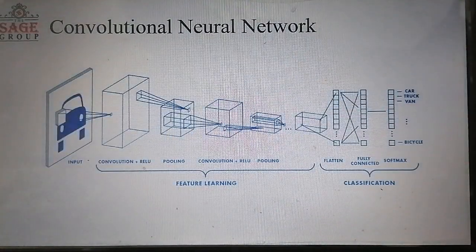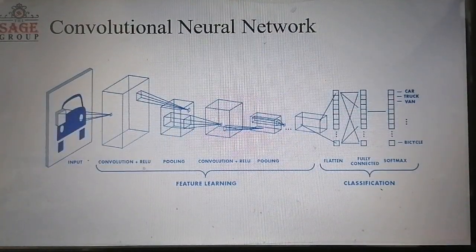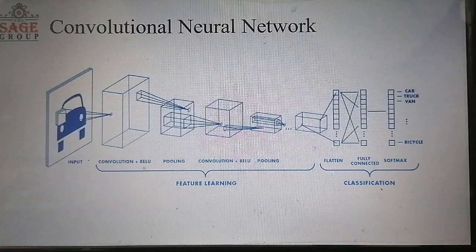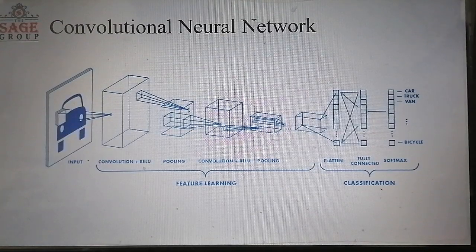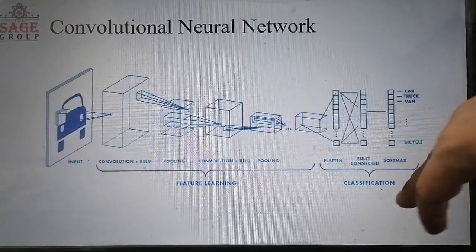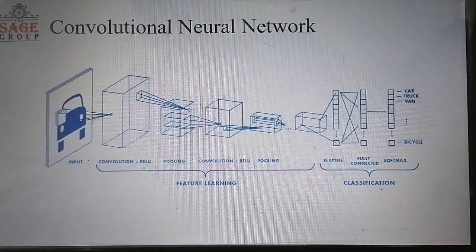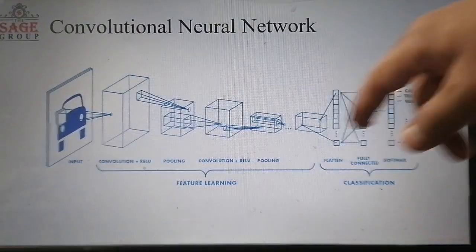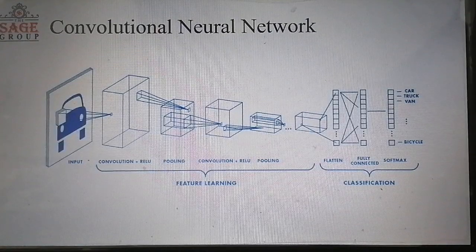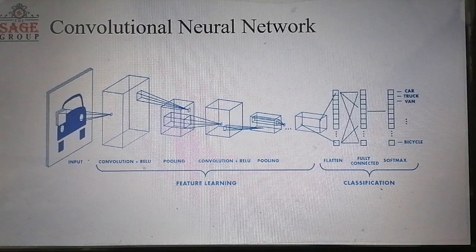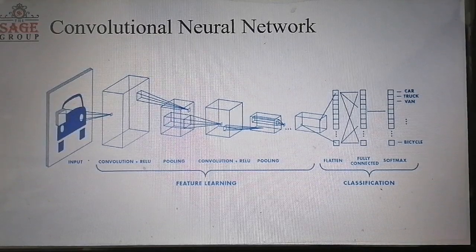So this is the structure of the convolutional neural network. It is basically divided into two parts. One is feature learning, and another one is classification. Classification can be done with the help of the multilayer perceptron, which we have already seen in the video lecture on the multilayer perceptron.